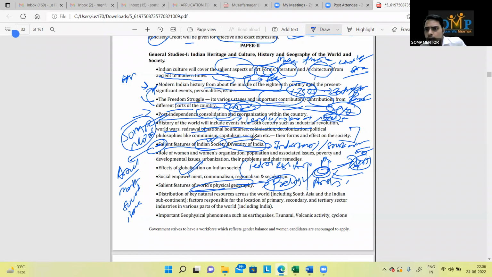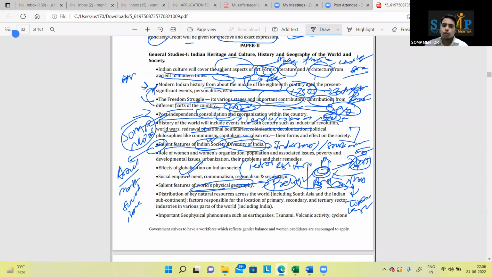When you read physical geography, you would have read that all these islands were formed by volcanism. What is the Pacific Ring of Fire? Whatever you have read in prelims, facts are for the prelims, analysis is for the mains. Facts are the basis of analysis to have a proper kind of answer.